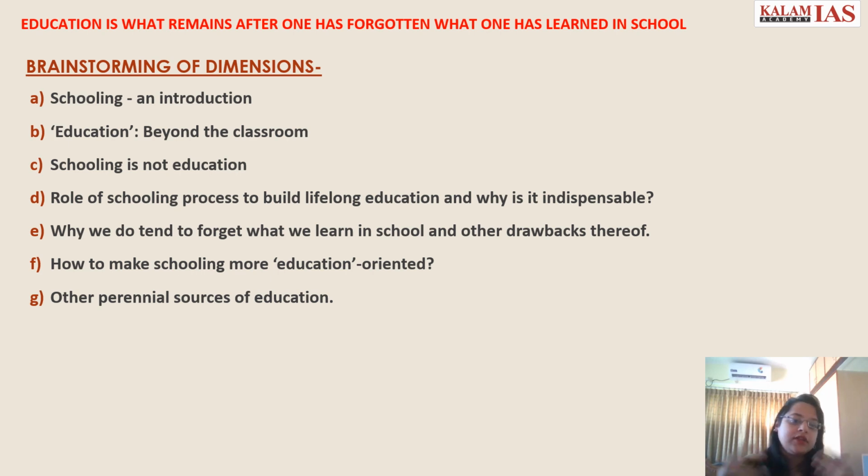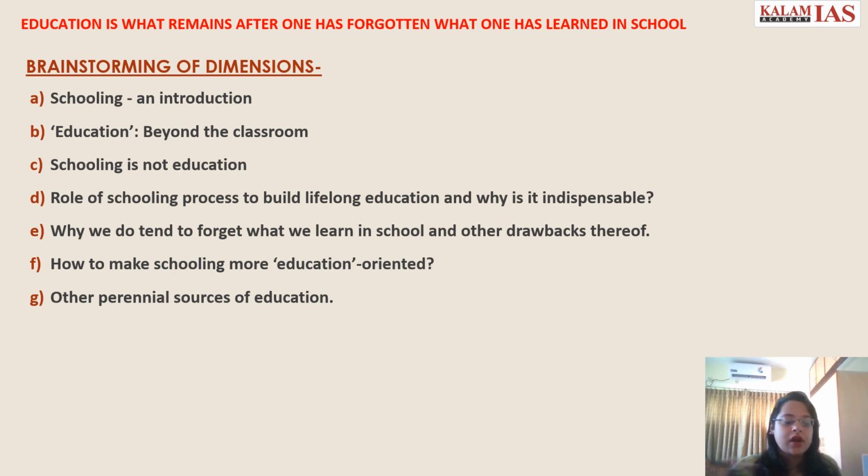Then you would say what are the reasons why school is not able to build lifelong education? What are the drawbacks of school learning? Why do we tend to forget what we have learned in school? And then you would come to the way forward, that is, how to make schooling more education oriented. Any suggestive part of the essay should be there in the way forward.